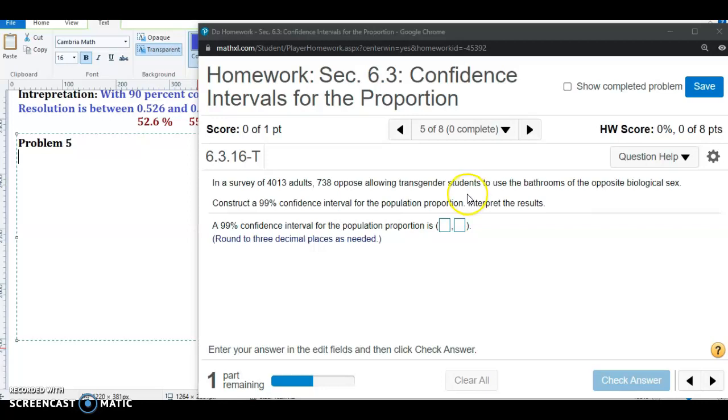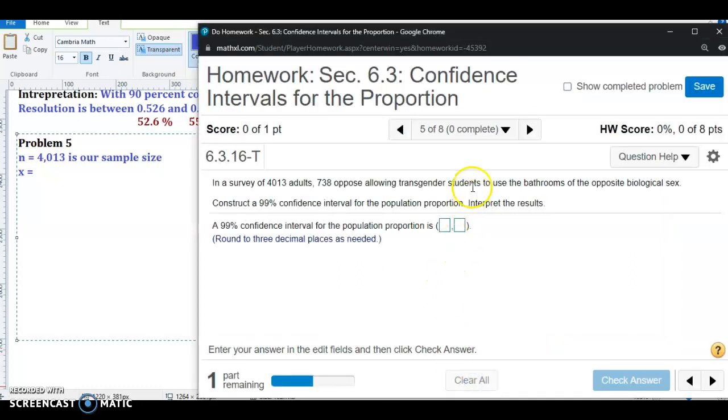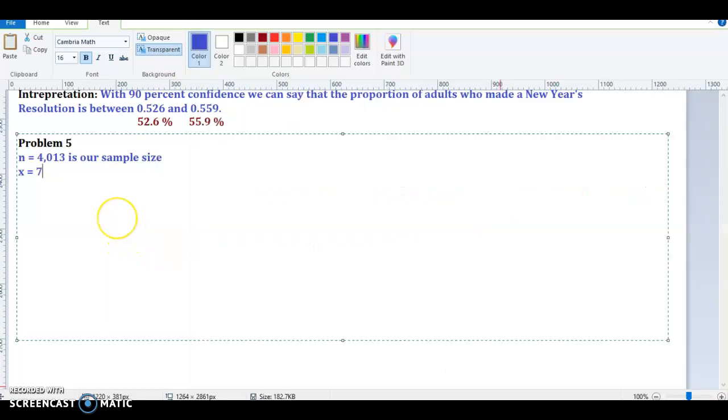Based on the problem here, we see that there are 4,013 individuals in our sample. And the number who hold the belief, who oppose allowing the transgender students to use bathrooms of the opposite biological sex, was 738. So the number of successes in our sample is 738.